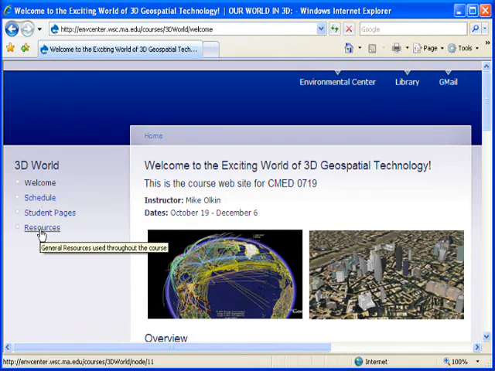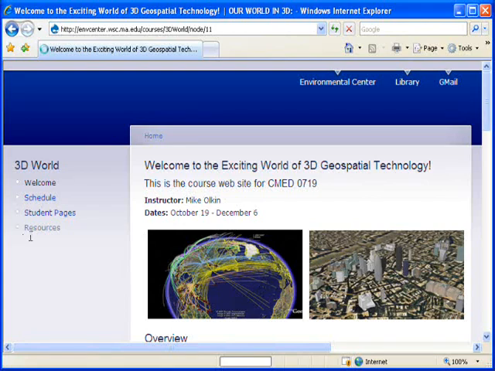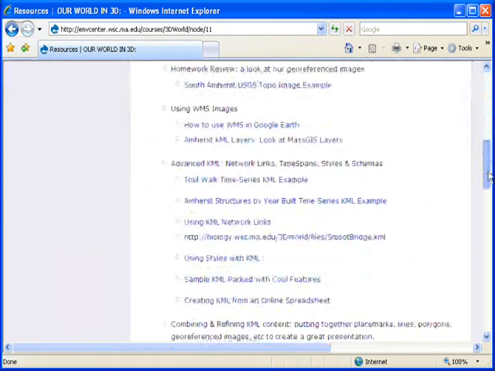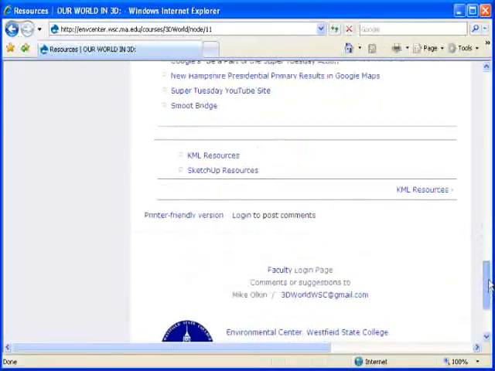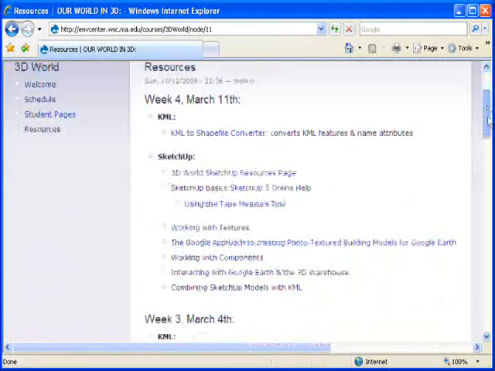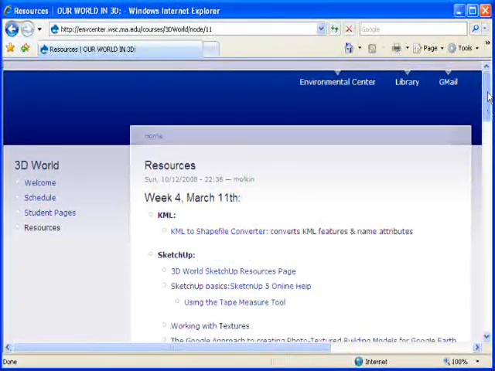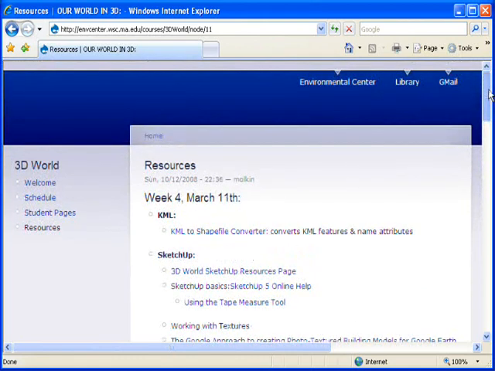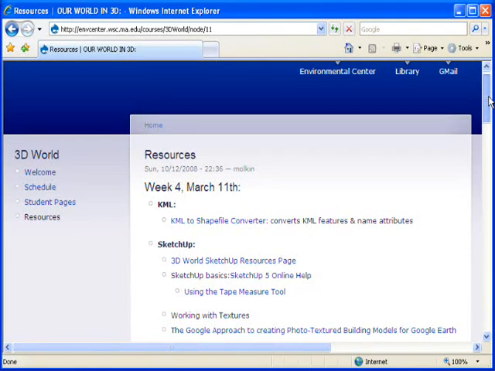I have a resource page here. I'm just skipping down to the bottom list item. The resource page is something that I started when I ran this as a classroom course. I still actually need to clean it up. I think by the time we start, we'll have a nice clean resource page. This just has links to a lot of external resources and some internal resources. It's going to be my way to organize things so that if you can't remember which week we did something, you can look on the resource page and usually find it.